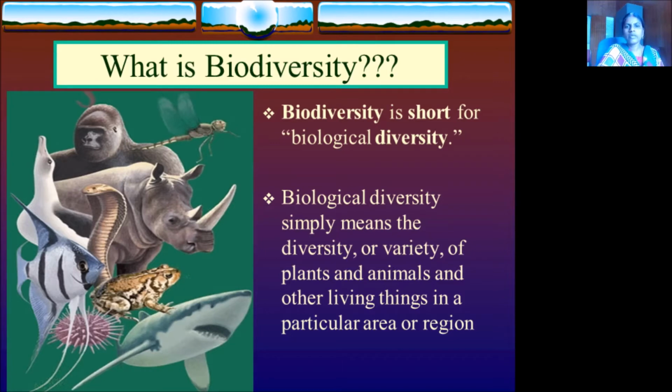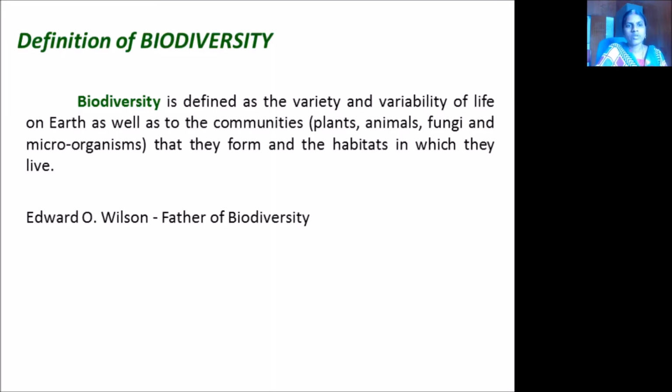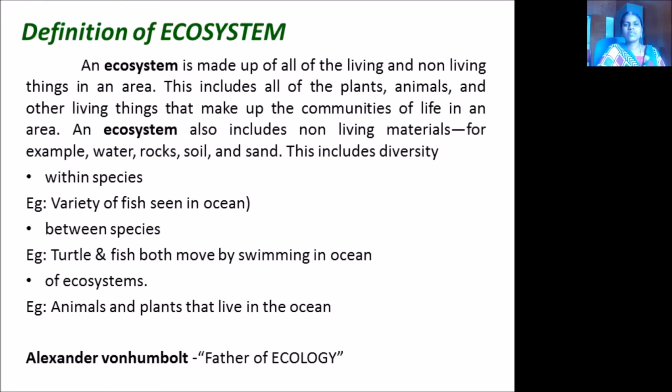Okay, so biodiversity is short for biological diversity. Biological diversity means what? Diversity or variety of plants and animals and other living things in a particular area or region. The definition of biodiversity is: it is defined as the variety and variability of life on earth, as well as the communities like plants, animals, fungi and other microorganisms that they form, and the habitats in which they live. Okay, the father of biodiversity is Edward O. Wilson.